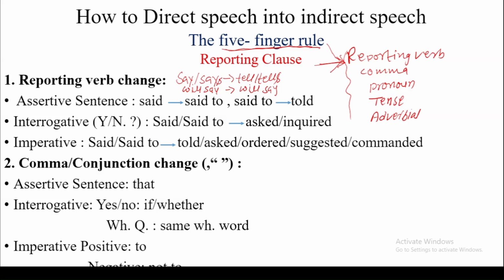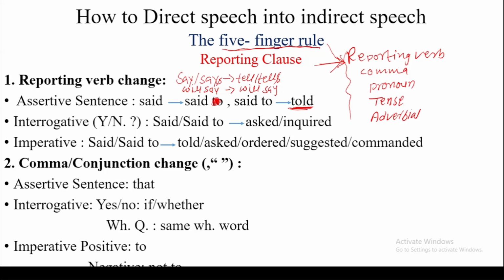But if the reporting verb is said, it remains said. We do not change anything. If there is said to, we change it into told. This is for assertive or declarative sentences.